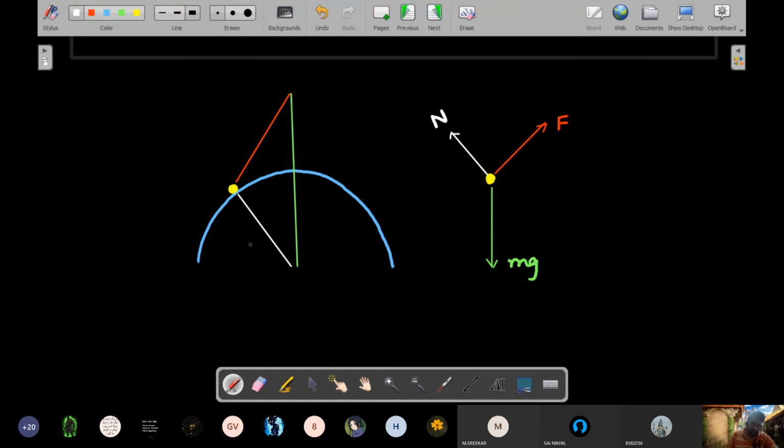So the radius of this thing is R, and the height of this green thing is H, and this distance is, let's say, L. Now what I'll argue is, since this block is moving very slowly, slowly means v tends to 0, acceleration tends to 0. So it's a quasi-static movement. So v tends to 0 and acceleration tends to 0. So that means it's an equilibrium condition.